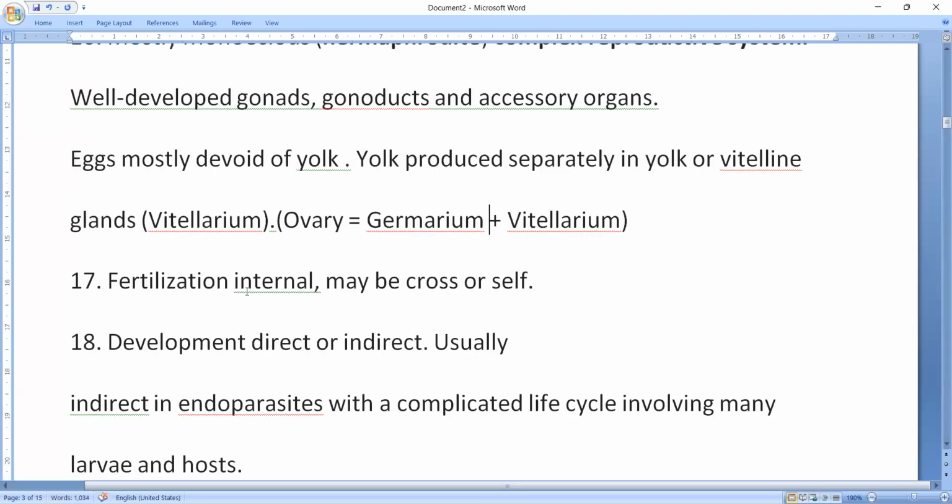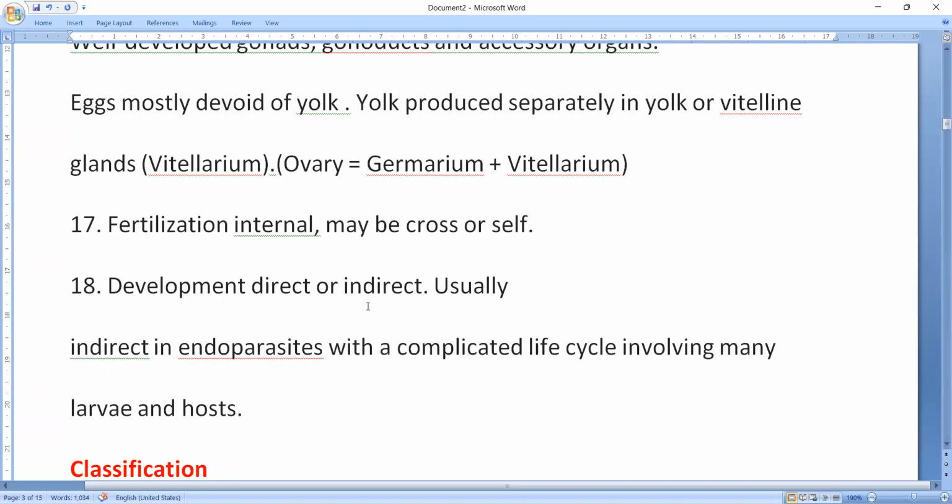Generally fertilization is internal. Maybe cross fertilization takes place, maybe self fertilization takes place, and development is direct or indirect, usually indirect.